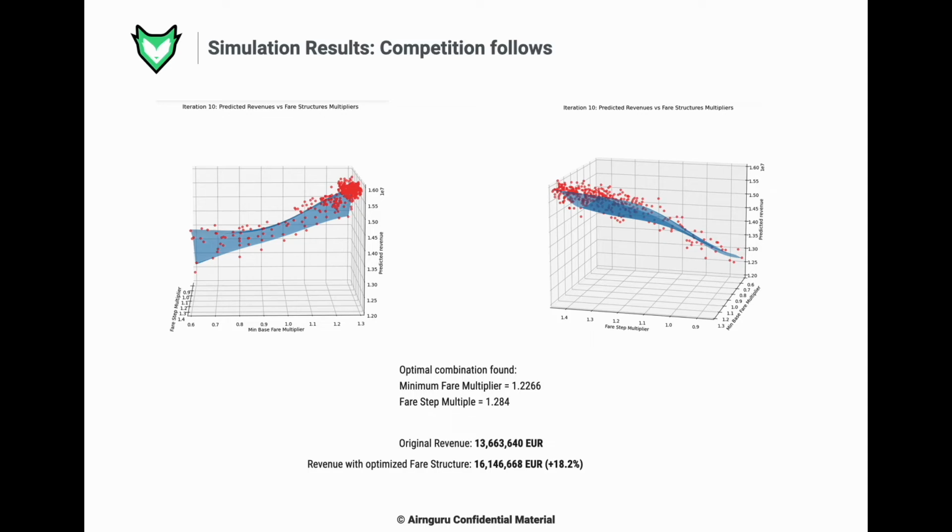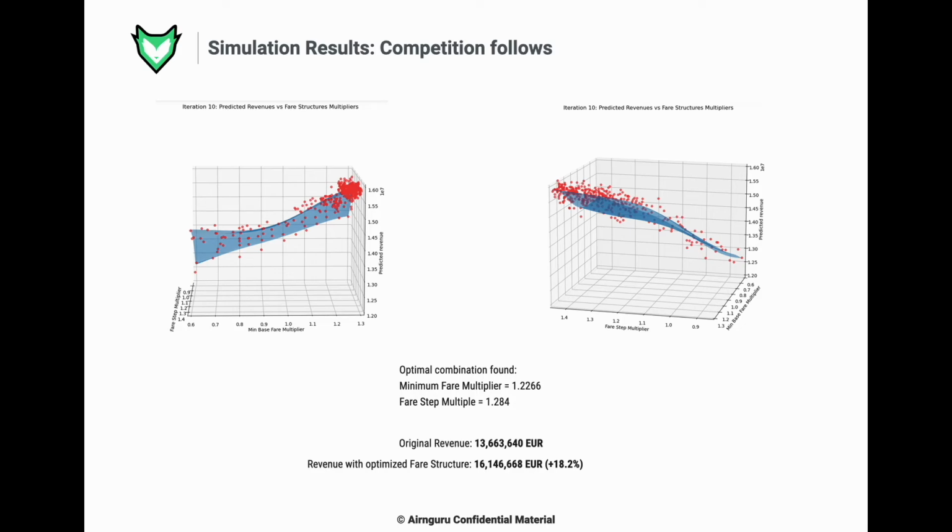Another interesting thing we can see here is that the optimal solution for the first step multiplier remains the same, but not as aggressive as in the past scenario. We have found the optimal solution would be to increase the first steps by 28.4%. This strategy would generate 18.2% of extra revenue.